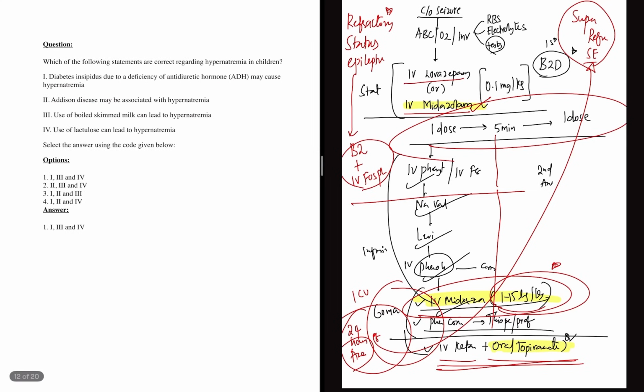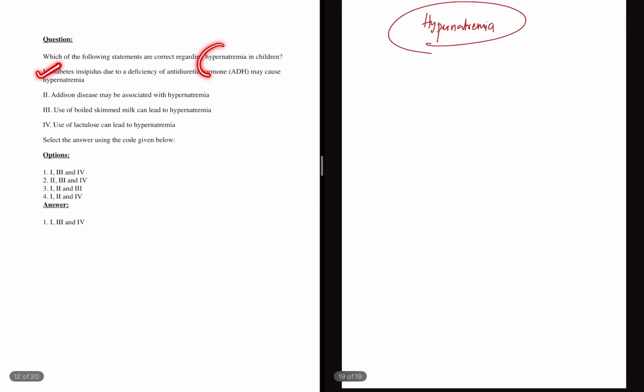In childhood emergencies, the next question is hyponatremia. When they ask any question on electrolyte imbalances, they focus more on causes. Here they are asking: diabetes insipidus can be a cause of hyponatremia? Yes. Addison's disease? No. Addison's disease causes hyponatremia, it is actually hyperaldosteronism which does not, so this is wrong. Similarly, use of boiled skimmed milk can lead to hyponatremia. Yes. Use of lactulose can lead to it. Yes. So 1, 3 and 4 are correct.